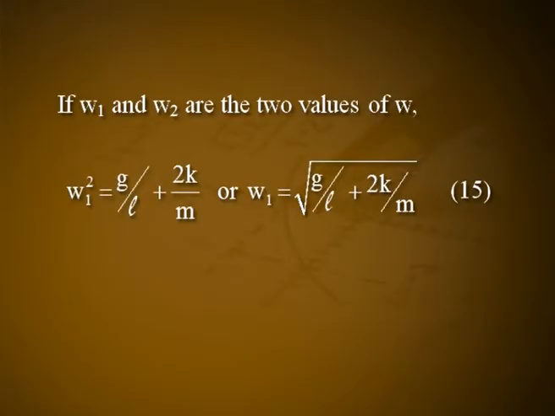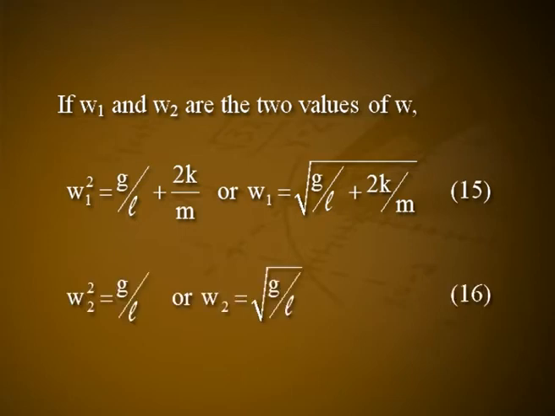If w1 and w2 are the two values of w, w1 square is equal to g by L plus 2 k by m, or w1 is equal to square root of g by L plus 2 k by m. Let it be equation number 15. w2 square is equal to g by L, or w2 is equal to square root of g by L. Let it be equation number 16. Substituting the value of w1 square in equation 12, we get a2 is equal to minus a1, and similarly b2 is equal to minus b1. Substituting the value of w2 square, we get a2 is equal to a1 and b2 is equal to b1.